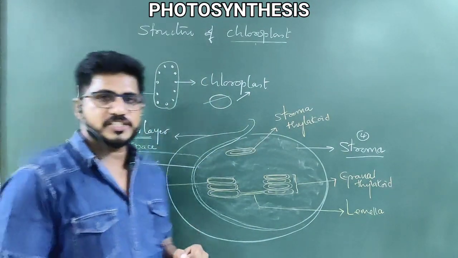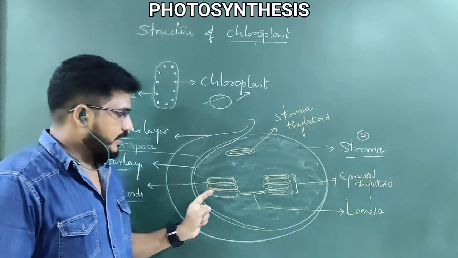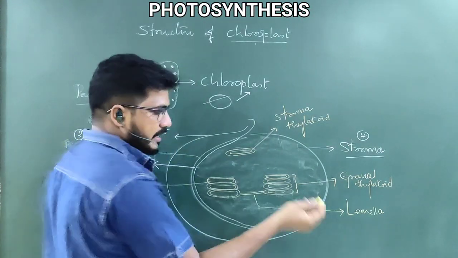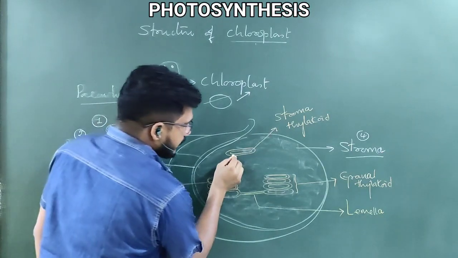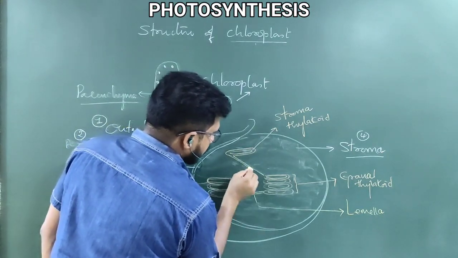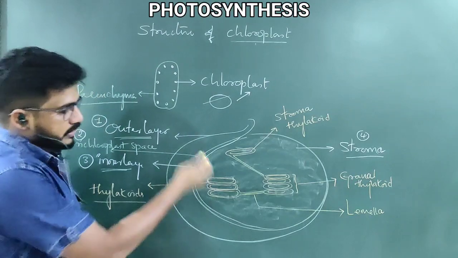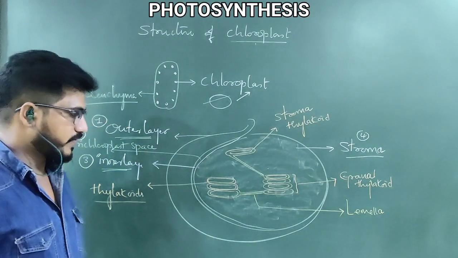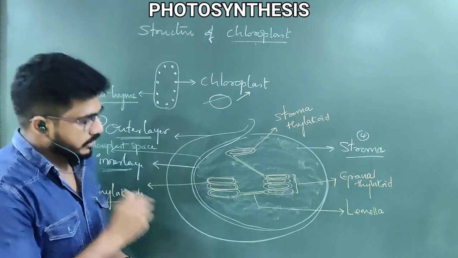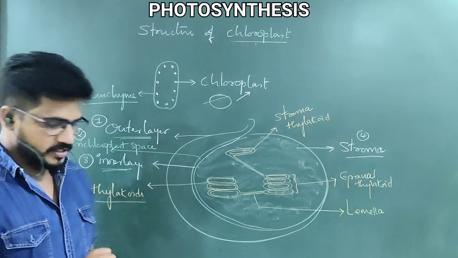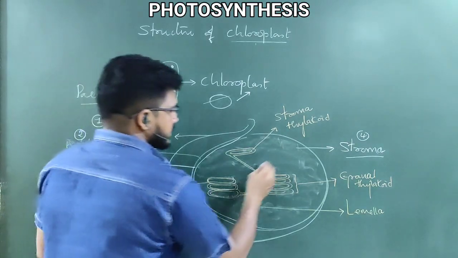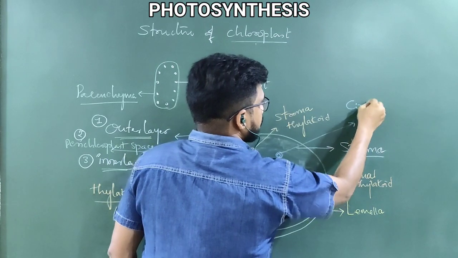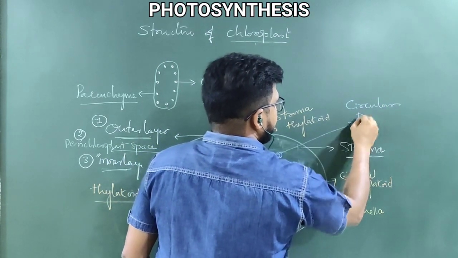Lamella is a tube-like structure. It's not a rod. That lamella connects two different thylakoids, maybe from here to here also. Don't think that lamella connects only granal thylakoids. Lamella may connect a stroma thylakoid to a granal thylakoid, or a granal thylakoid to a stroma thylakoid. Its role is very important in the absorption of light. Apart from the grana, lamella and thylakoids, inside the chloroplast, circular DNA is also present.